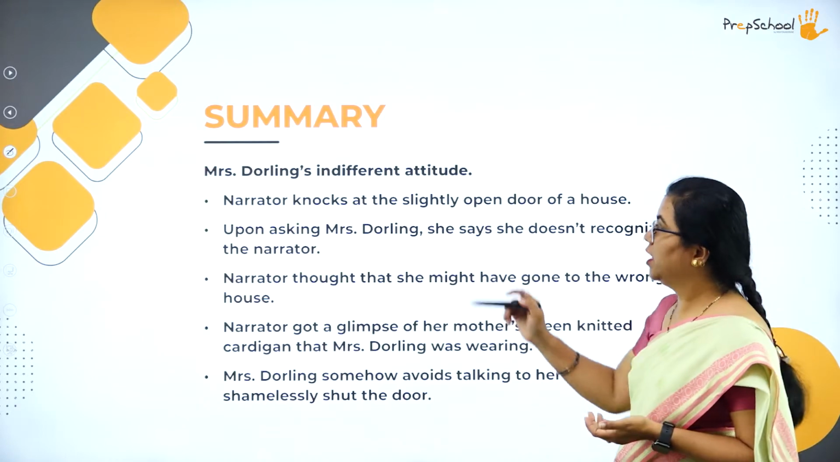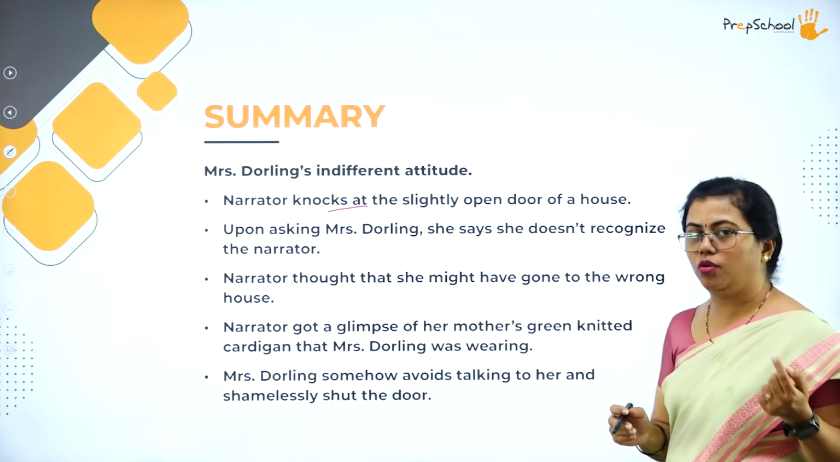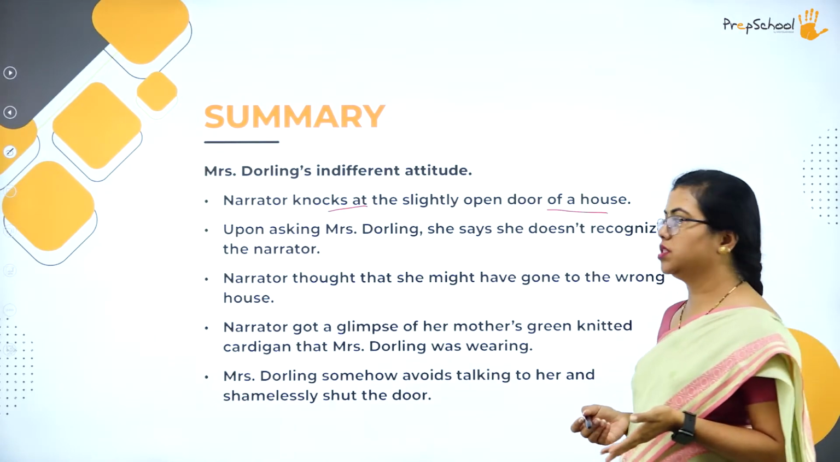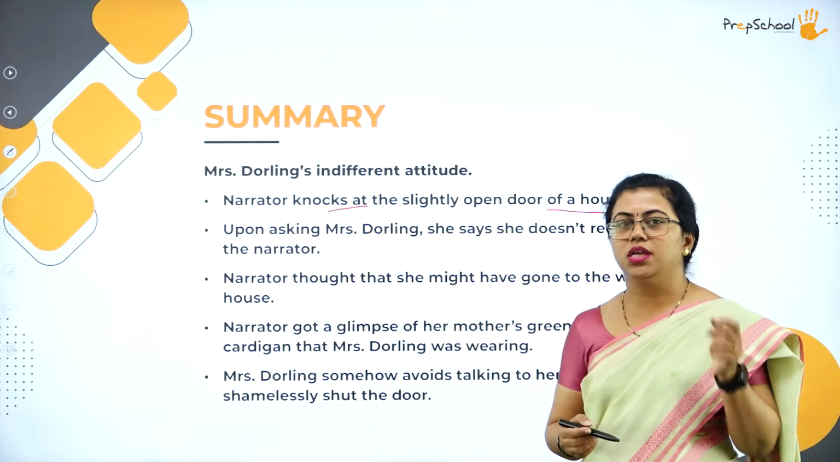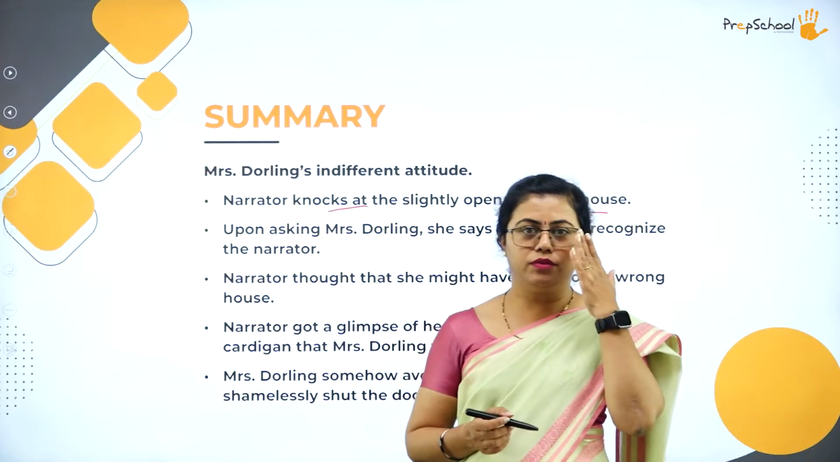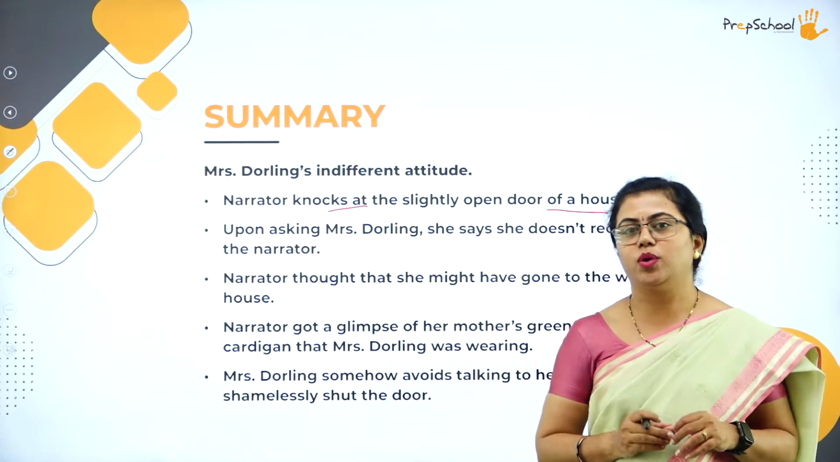The story opens with the narrator knocking at the door of Mrs. Darling. So she knocks at the door, and this door, which belonged to a house, was actually slightly open. Okay, so she goes and knocks at the house. The door was open for a winch, which means just for a peep. It was not completely open, just slightly, so that with one eye one can see what is happening outside.